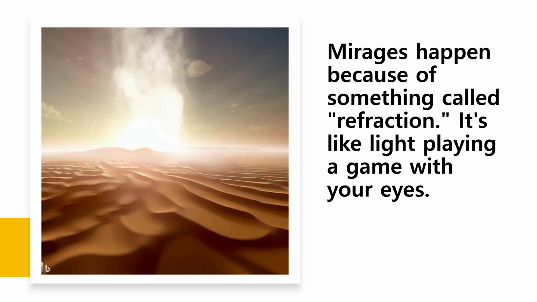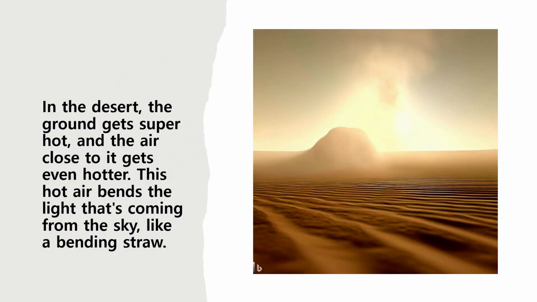Mirages happen because of something called refraction. It's like light playing a game with your eyes. In the desert, the ground gets super hot, and the air close to it gets even hotter. This hot air bends the light that's coming from the sky, like a bending straw.